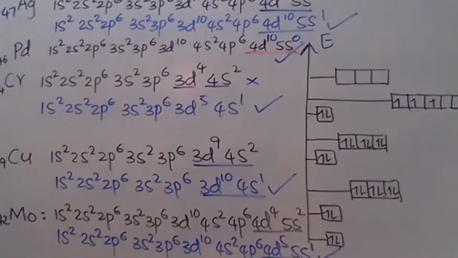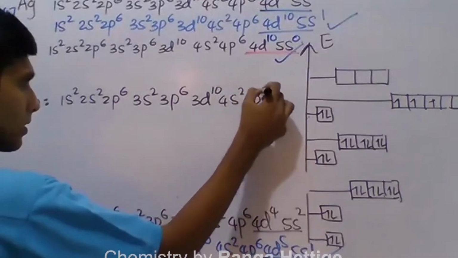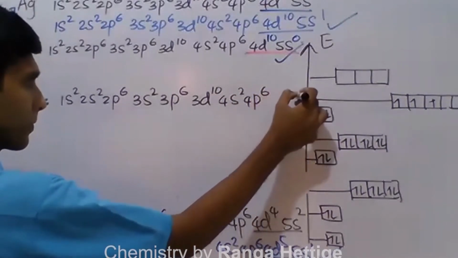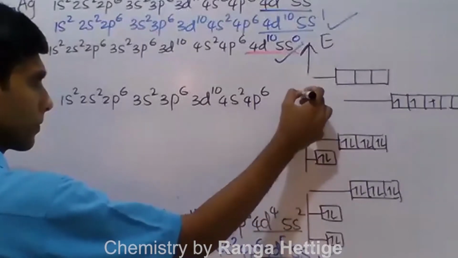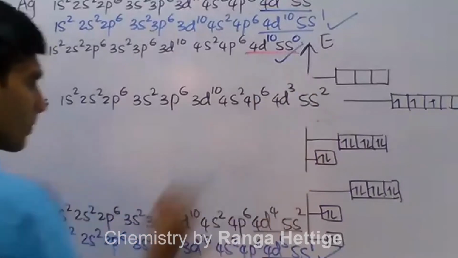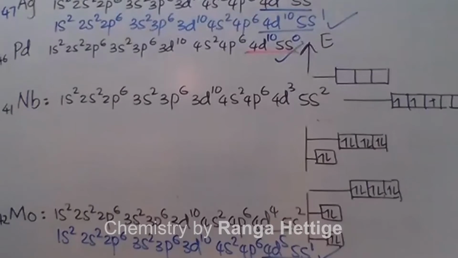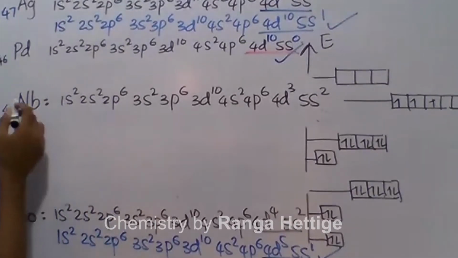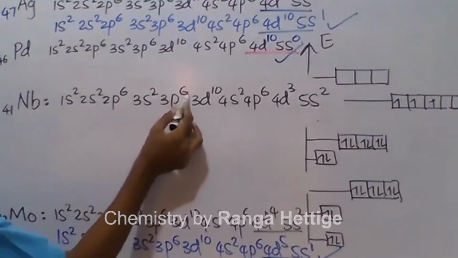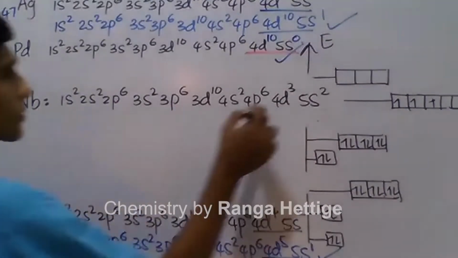But if you consider niobium, ruthenium, those elements, it's quite complex. So 41 electrons. This is the expected configuration.